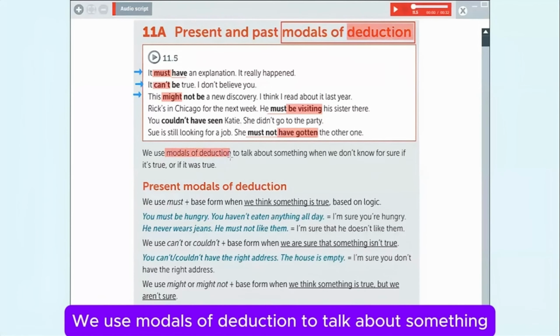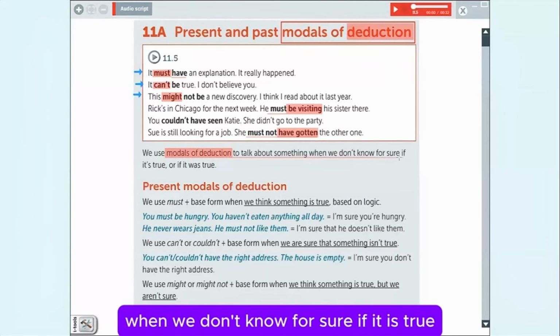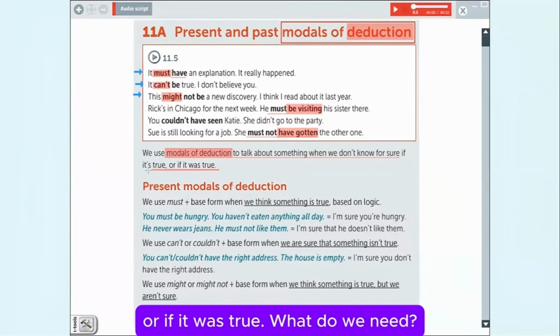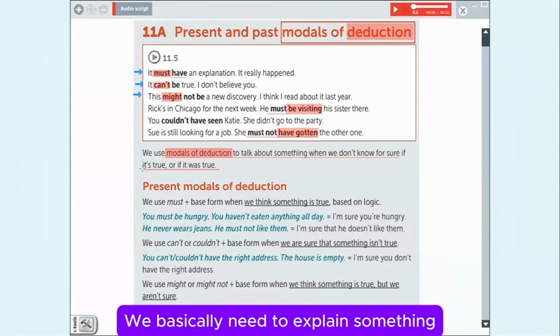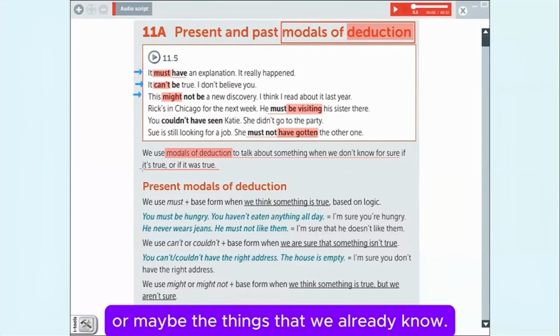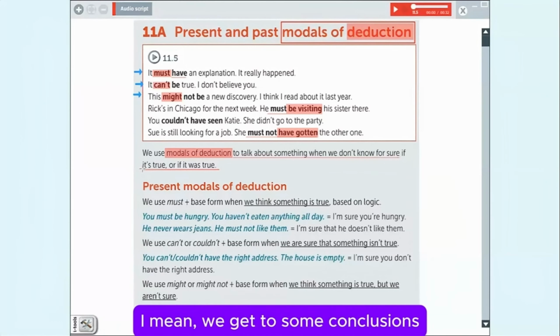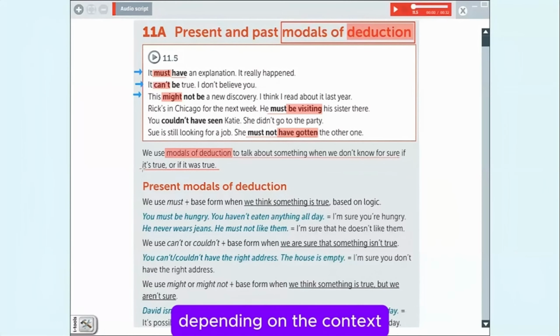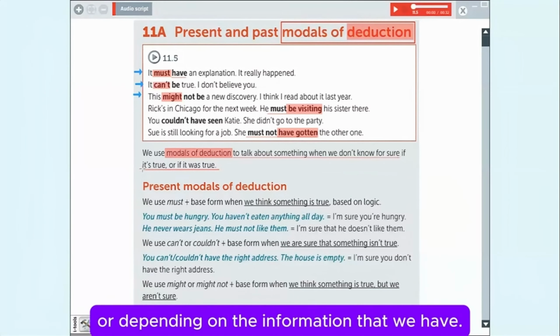We use modals of deduction to talk about something when we don't know for sure if it is true or if it was true. What do we need? We basically need to explain something, but according to logic or maybe the things that we already know. I mean, we get to some conclusions depending on the context or depending on the information that we have.